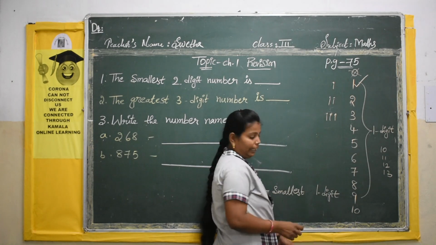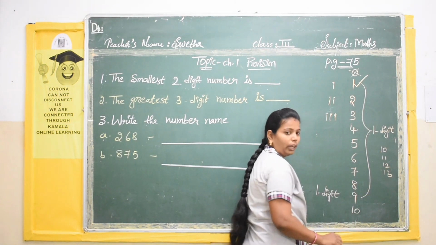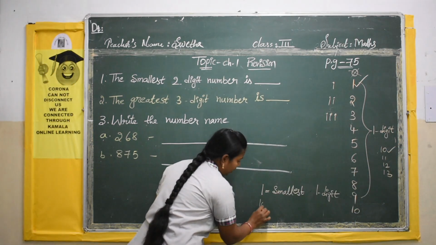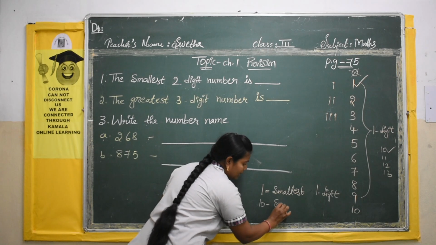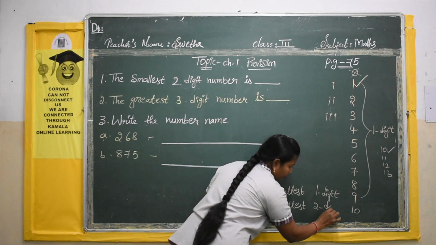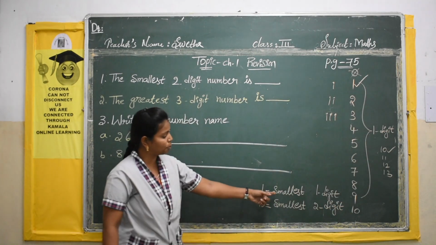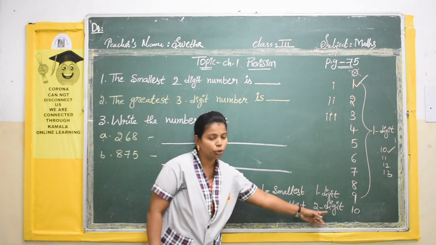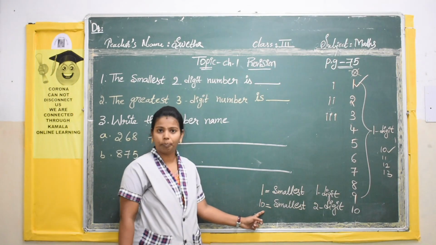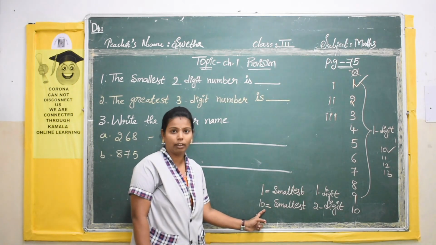From all these numbers, what is the smallest one? 10 will be the smallest two-digit number. What is the difference between the smallest one-digit and the smallest two-digit number? Only a 0 is added here. 1 0 is written beside this one.